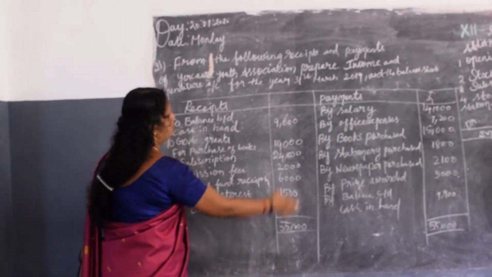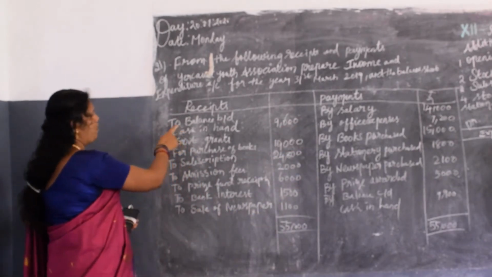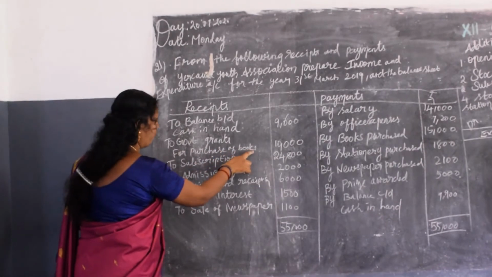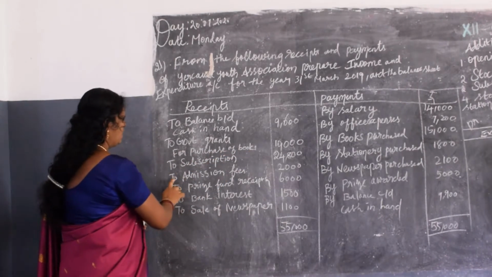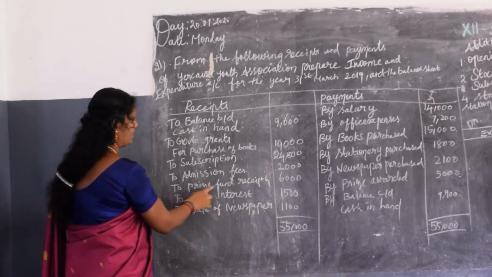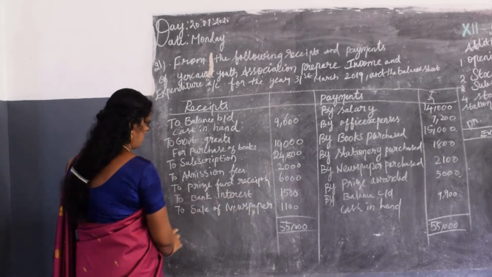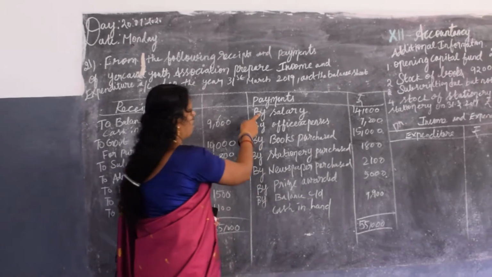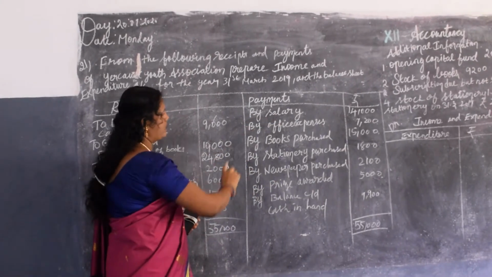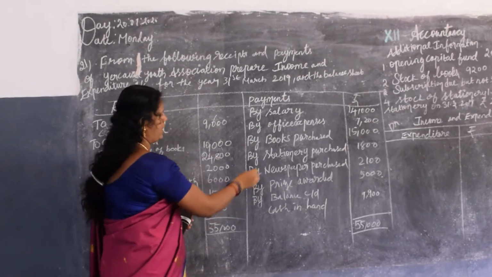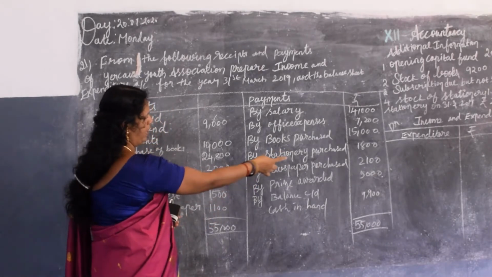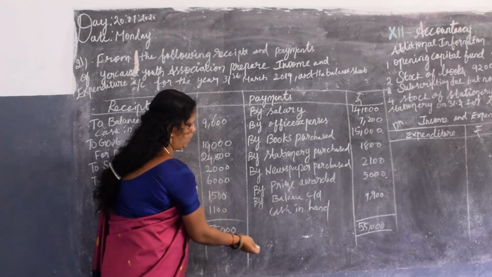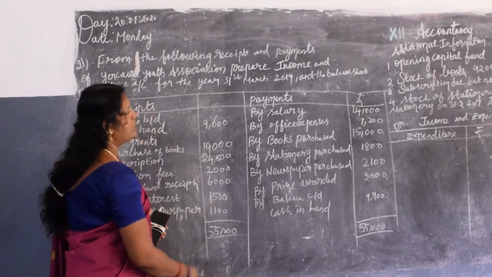On the receipts side: to cash in hand, to government grants for the purchase of books, to subscriptions, to admission fees, to prize fund receipts, to bank interest and sale of newspaper. Then on the payment side: by salary, by office expenses, by books purchased, by stationery purchase, by newspaper purchase, by prize awarded, by balance closing down, that is cash in hand. With this we are going to prepare.